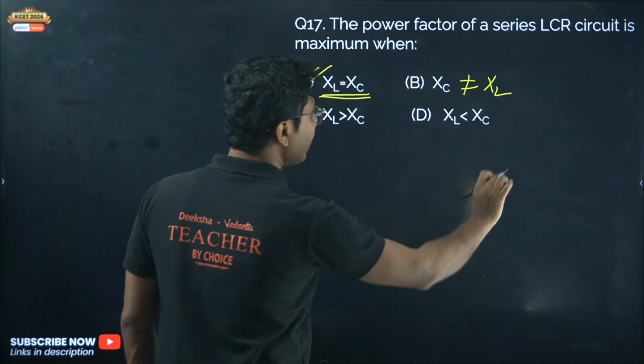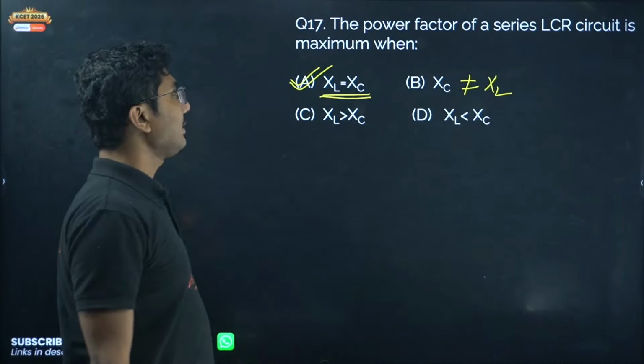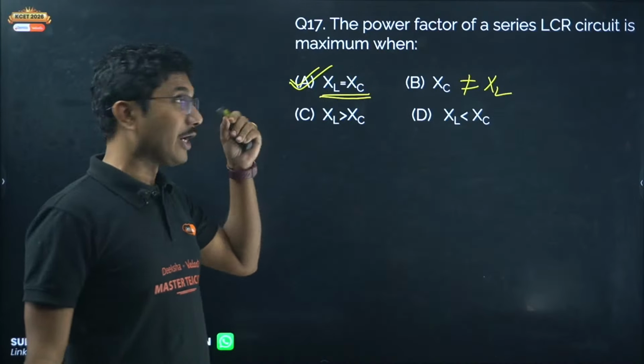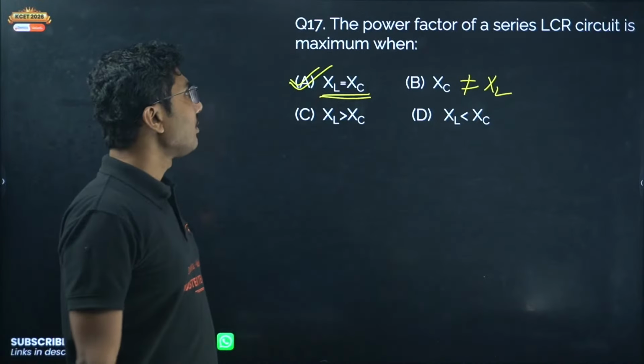Not C, not D, not B, but option A. Okay, so this is the resonance condition. If you identify that this is the resonance condition, you should be able to answer this question.